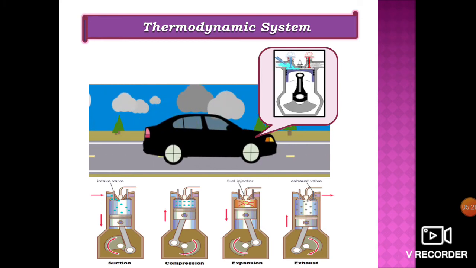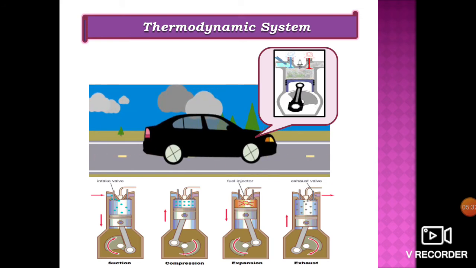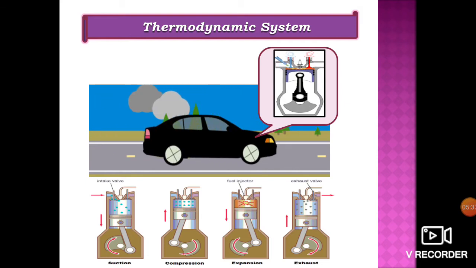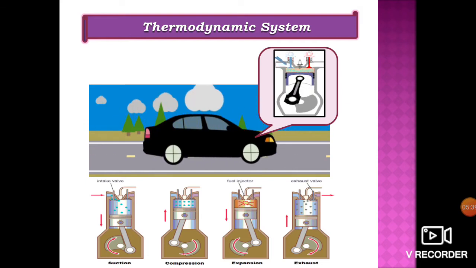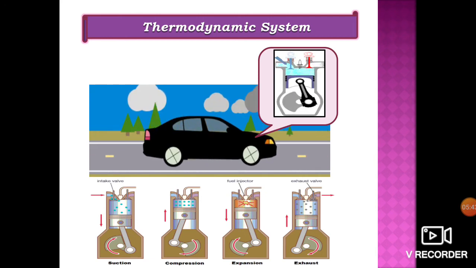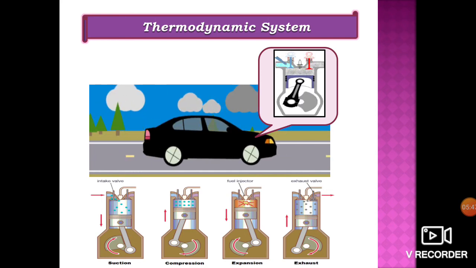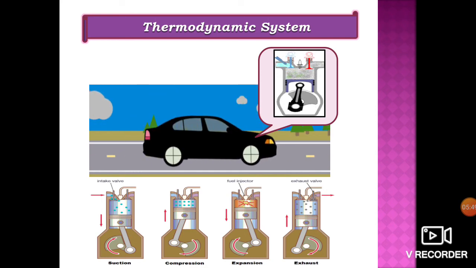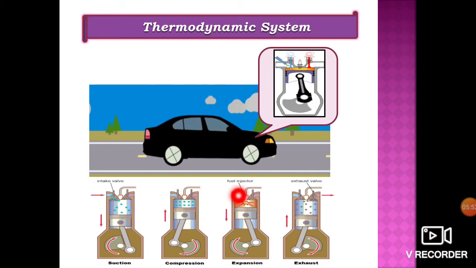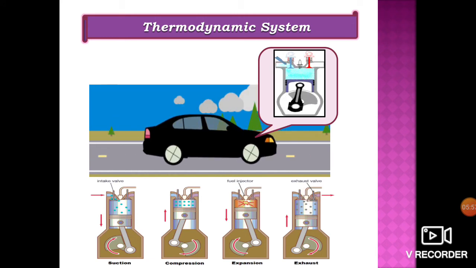Thus, in a closed system, there is no mass transfer but only energy transfer from heat to mechanical work across the system boundaries. Only heat and work interactions are observed within the system. It is also called control mass system. Next is the open system. Now after compression and expansion process, next is the exhaust.